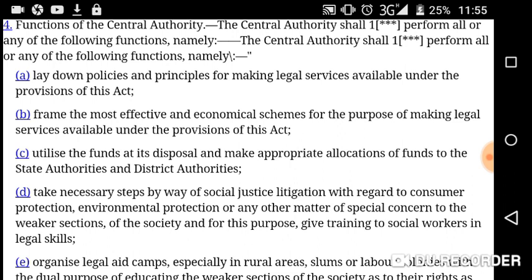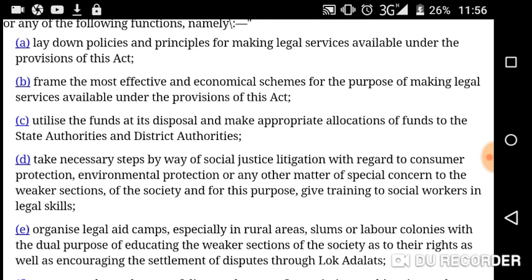B, frame the most effective and economical schemes. It shall be effective and also economical schemes for the purpose of making legal service available under the provisions of this Act. So the purpose is the same in both clauses, right? For making legal service available under the provisions of this Act. The purpose is the same, but the wordings are different. Policies and principles, these two are keywords. Second is clause B, effective and economical schemes, these are keywords, meaning highlighted words.